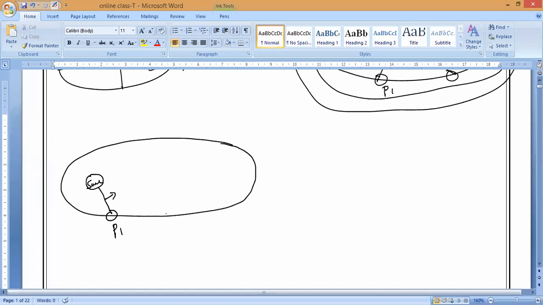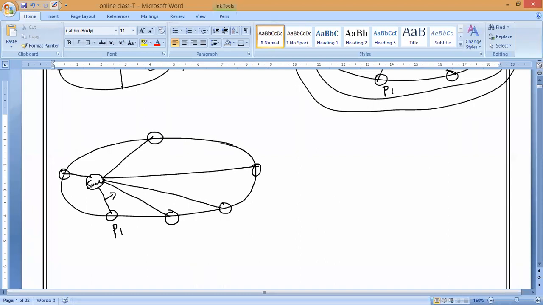Just now I told you: the radius vector. So when the planet is here, is the radius vector constant everywhere? It is not constant in an elliptical shape. So in an elliptical shape, the radius vector is not constant.